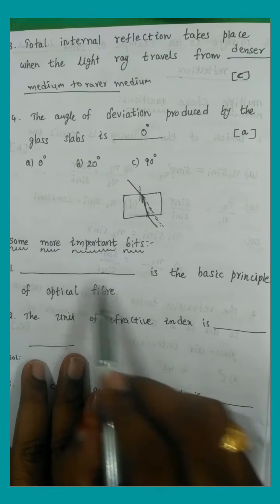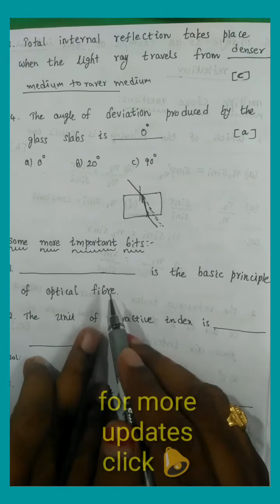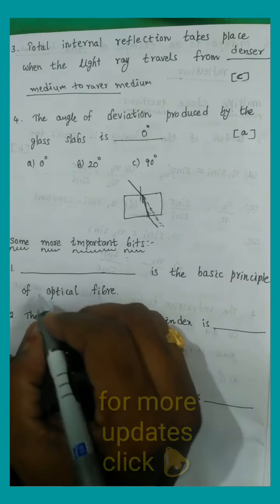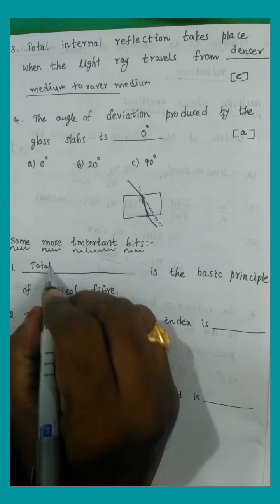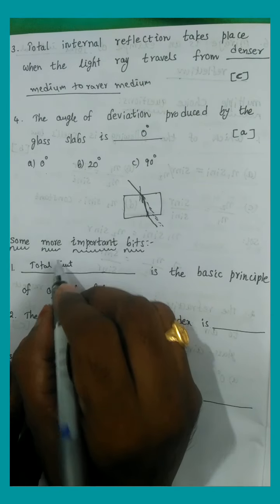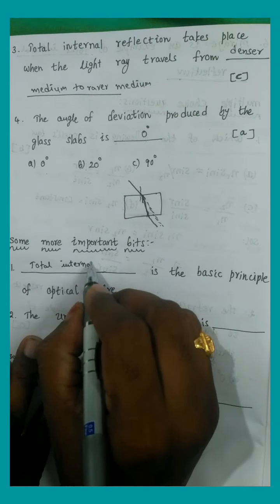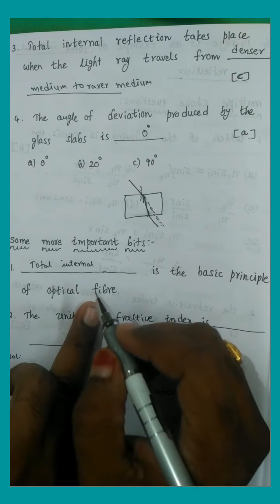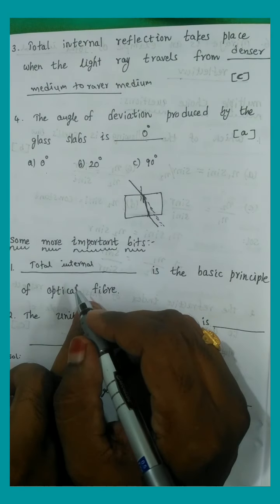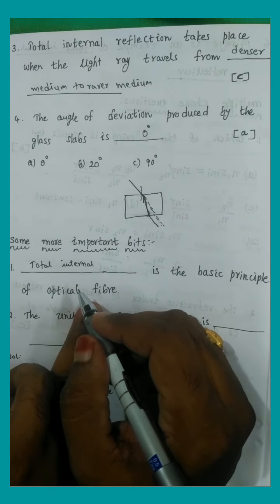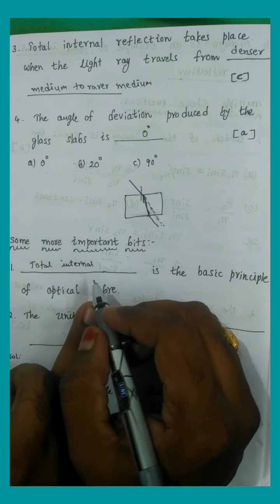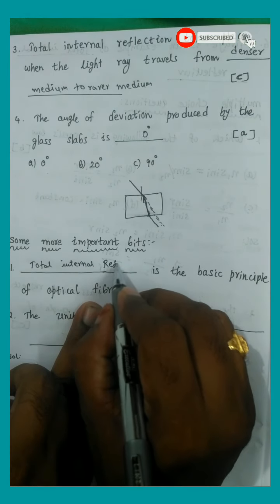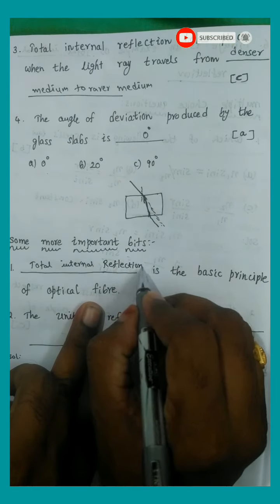The first one is the basic principle of optical fibers. I think optical fibers work based on the principle of total internal reflection. We watch different programs on our telephone and on our TV because of the cable. What is that cable? That cable is also an optical fiber cable, and it works based on the total internal reflection concept.